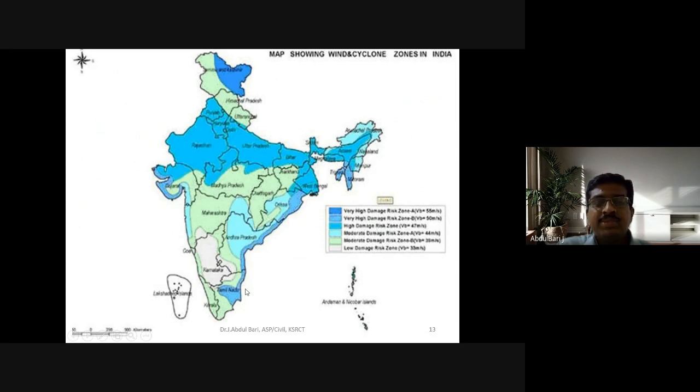Whenever a cyclone occurs, we can also feel that the east is affected much more than the west. For example, in the recent cyclones of Tamil Nadu, in the areas of Chennai or Cuddalore, people were badly affected because of the cyclone. So the east has been affected much more than the west.